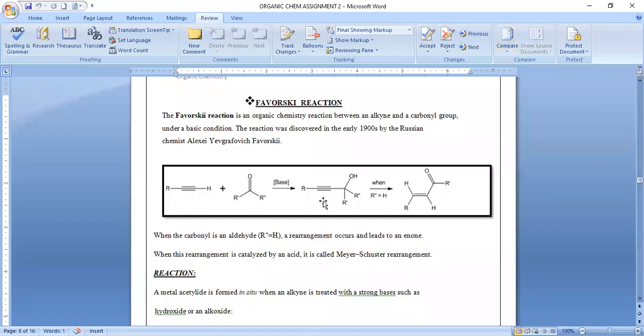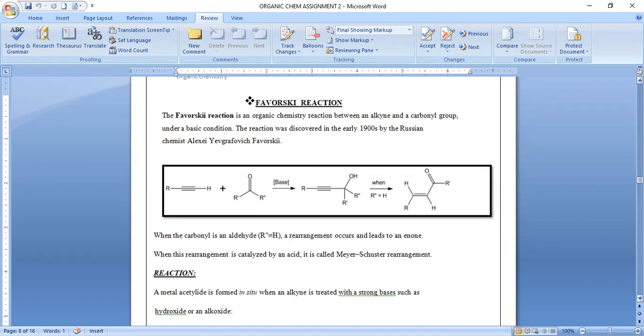Bismillahirrahmanirrahim. The third reaction of my presentation is the Favorskii reaction. The Favorskii reaction is an organic chemistry reaction between an alkyne and a carbonyl group under basic conditions. The reaction was discovered in the early 1900s by a Russian chemist. In this reaction, when the carbonyl is an aldehyde, a rearrangement occurs and it is converted into an enone.